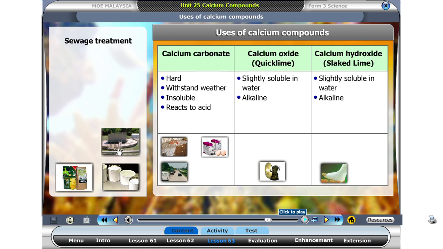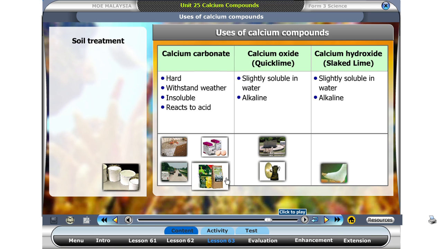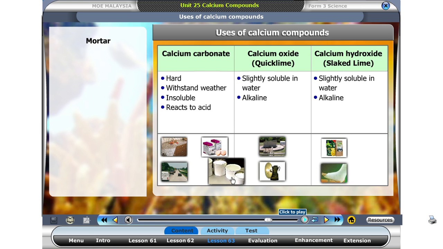Sewage is treated with a soluble calcium compound. Soil treatment compound for acidic soil. Mortar is used in the construction of buildings.